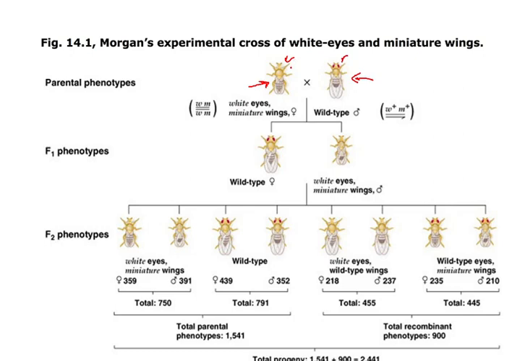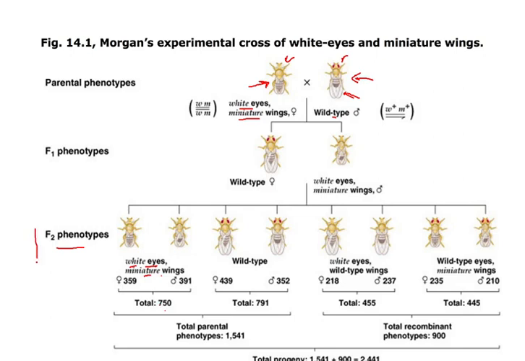So this is the white eye mutant, and besides this, the second mutation is miniature wings, that is just shorter wings. Here the wild type, the wings are larger wings. So what he did, he bred the white-eyed miniature wing with a wild type, and then he cultured the F1 generation. He allowed the F1 generation to breed within themselves, and he produced F2 progeny.